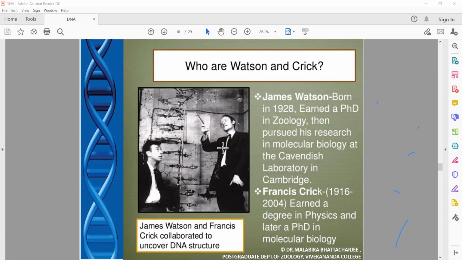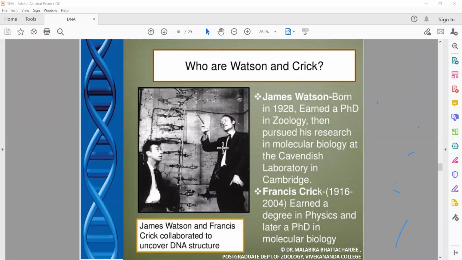See, by then they knew that DNA was a polynucleotide. By then they knew that A, T, G, and C are present in the same ratio. And incidentally, Maurice Wilkins used to come and show some of the crystallographic photographs of Rosalind Franklin to them. So they used to see those photographs, and they started hypothesizing their thought processes. If you look into James Watson's history, he was a zoologist. But if you look into Francis Crick, he was a physicist.